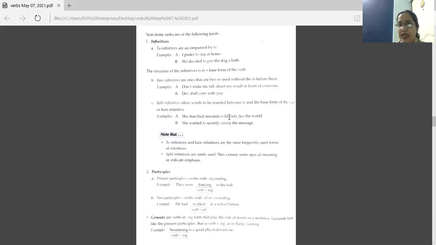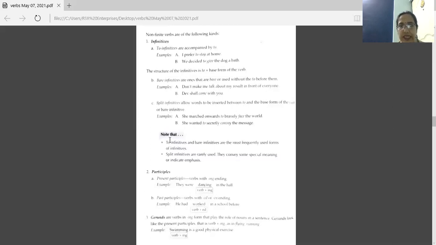So this is known as a split infinitive. She wanted to secretly convey the message. So to convey is an infinitive, and here we are writing secretly between these two words, to convey. So we are dividing them. So here it is a split infinitive.